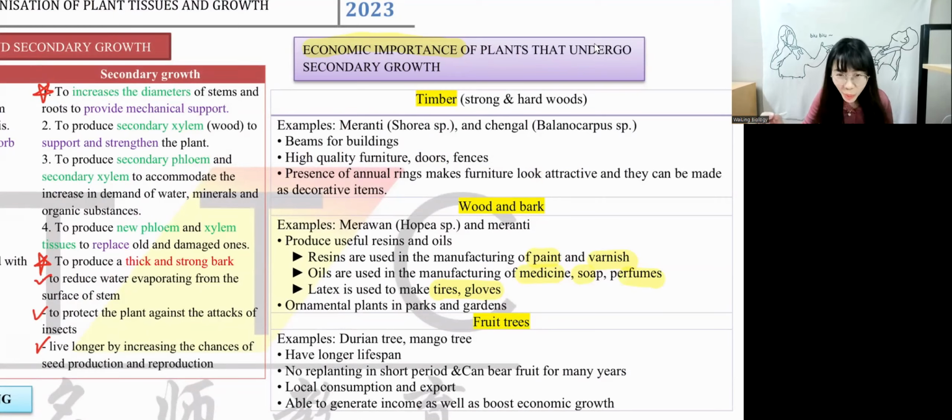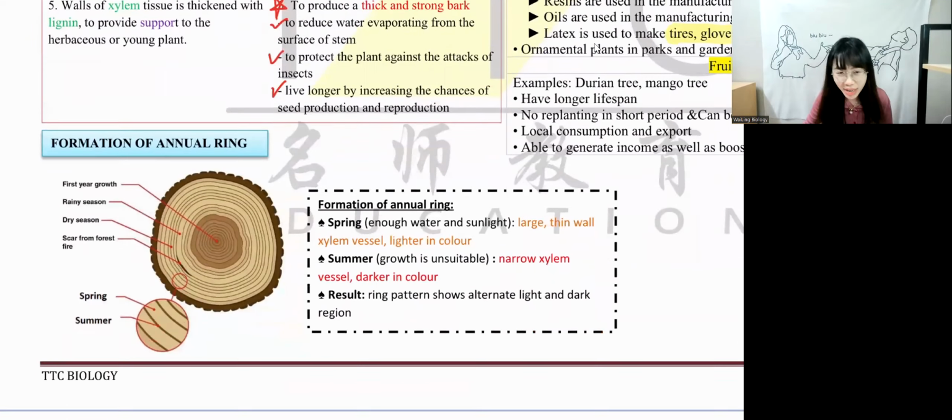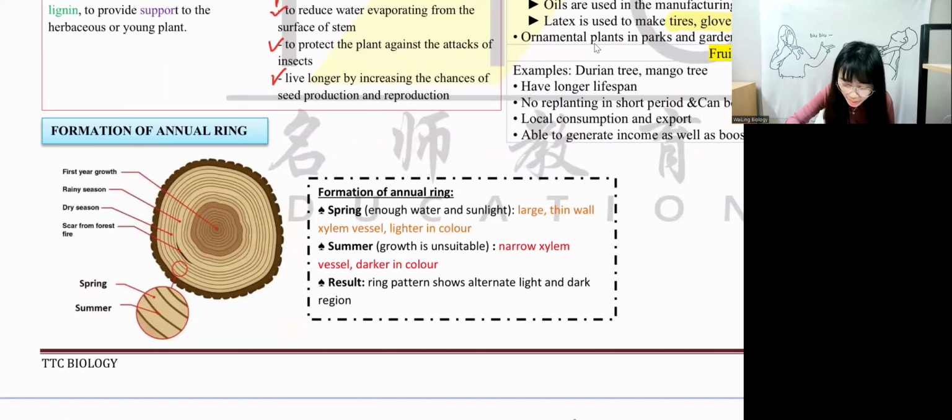Talking about timber, we have annual ring, right? What is annual ring? The one that we see over here, this thing here is called annual ring. Every one ring means how many years?